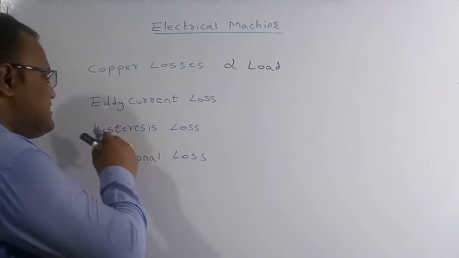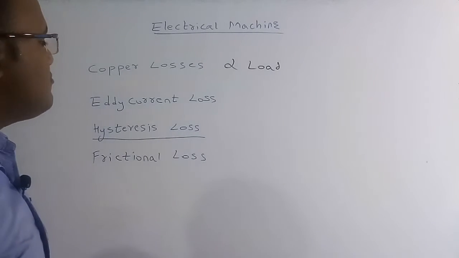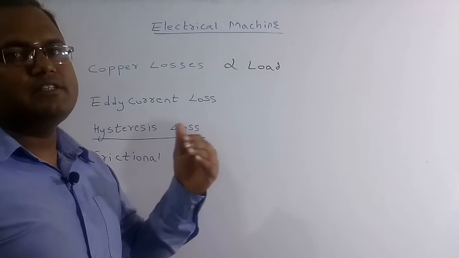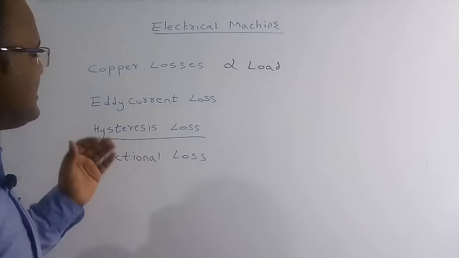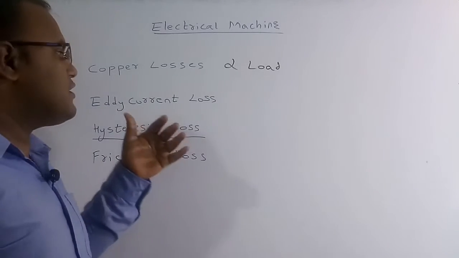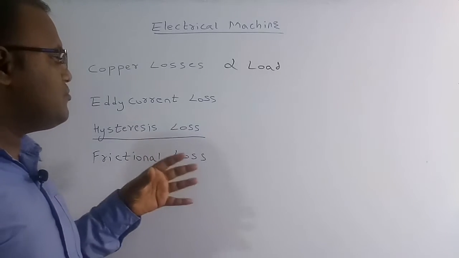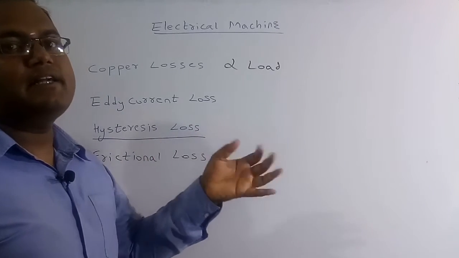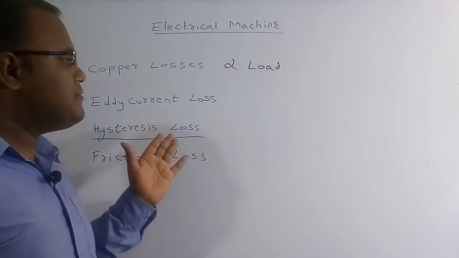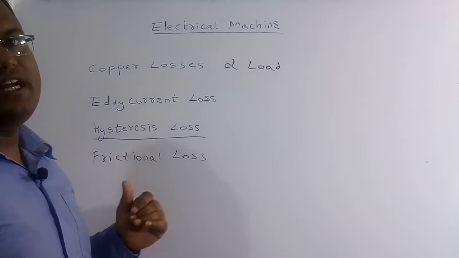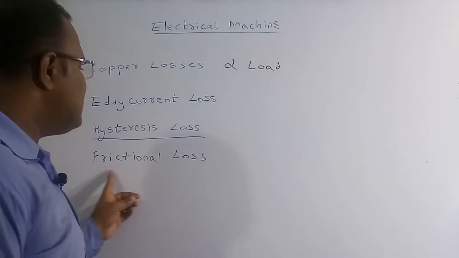Also the hysteresis loss is produced in the transformer core, because the core of a transformer is generally made of silicon steel, which is a ferromagnetic material. For a ferromagnetic material there will be a small BH loop. Because of this BH loop, the dipoles need magnetization in order to have some movement, so some amount of energy is consumed in these dipoles. Because of that, there is a small amount of hysteresis loss.